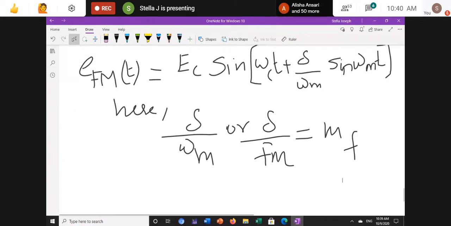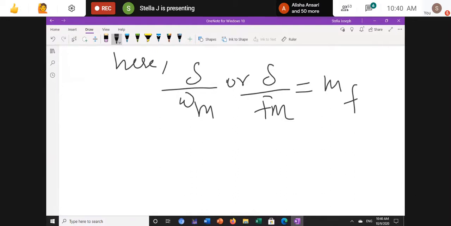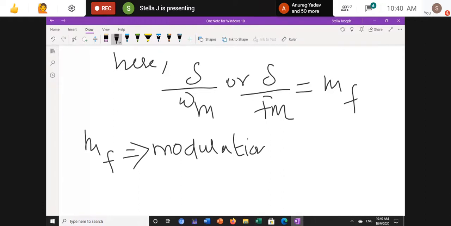Mf is nothing but the modulation index of the fm wave.